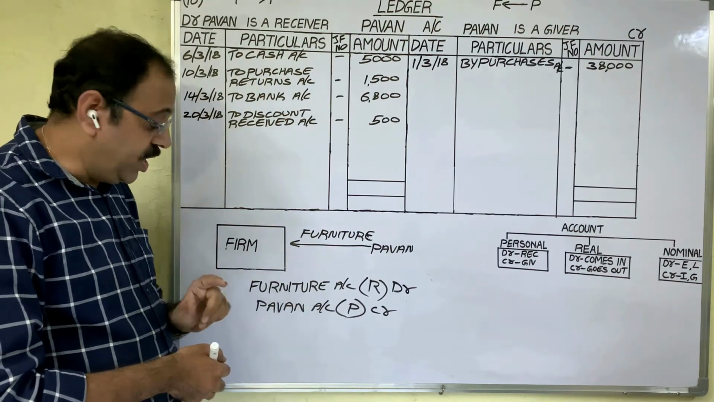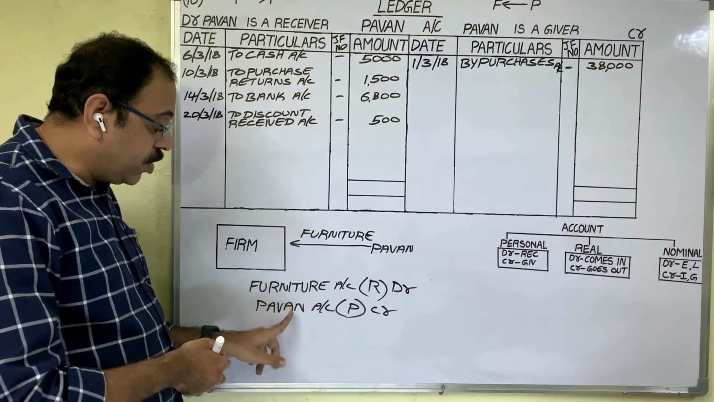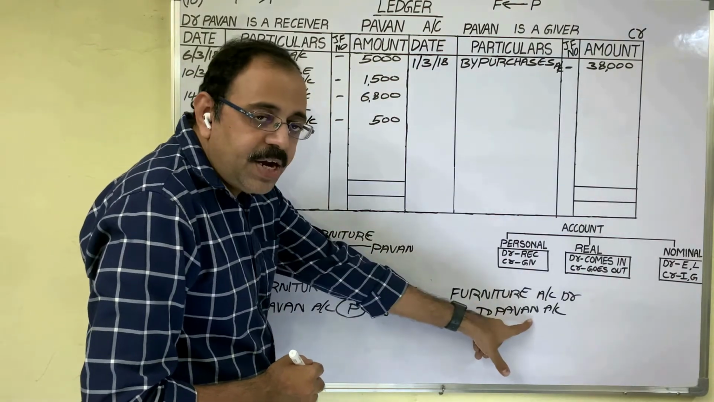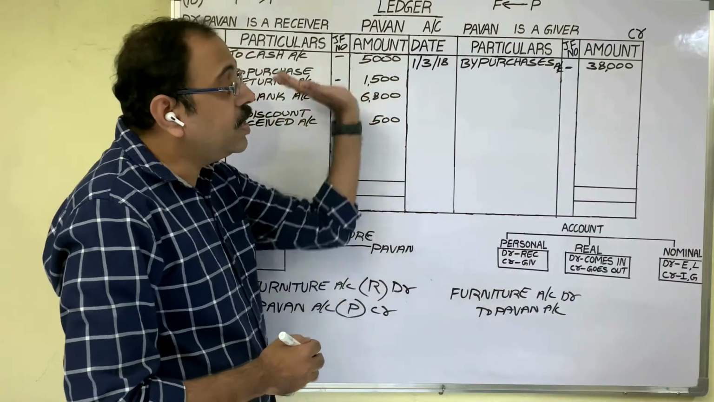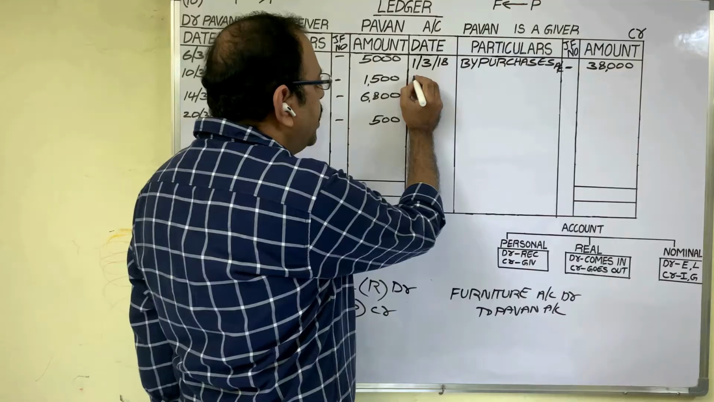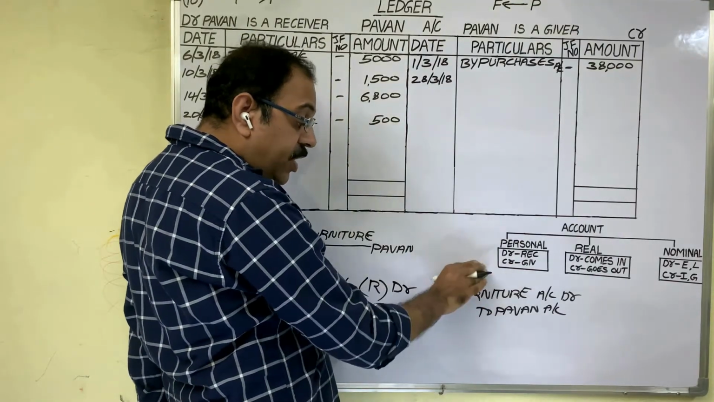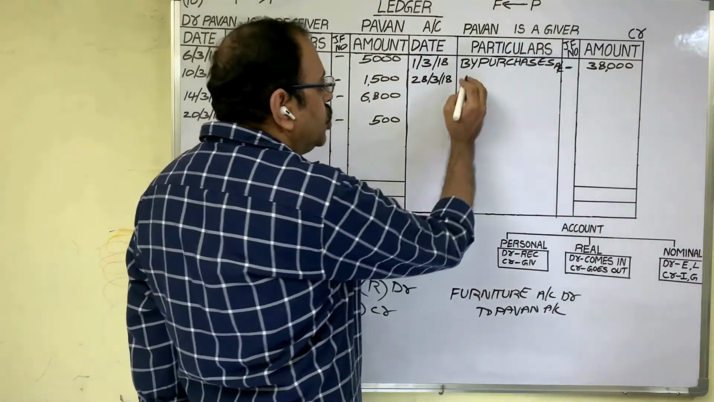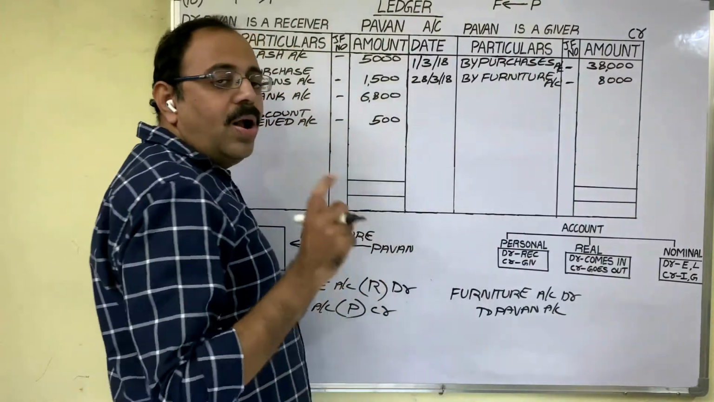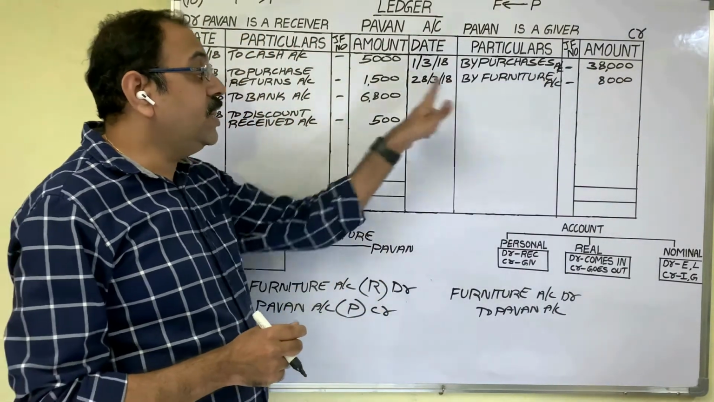So the final entry is furniture account debit to Pawan account. In the Pawan account we are preparing, it is credited. Therefore, this entry we should post on the credit side. In the date column, write down the transaction date. In the particulars column, we should write the other account name, furniture account. Amount is 8,000 rupees. So all transactions we have posted in the account.